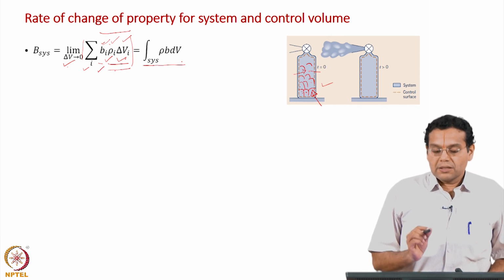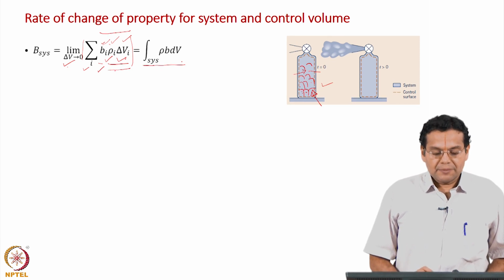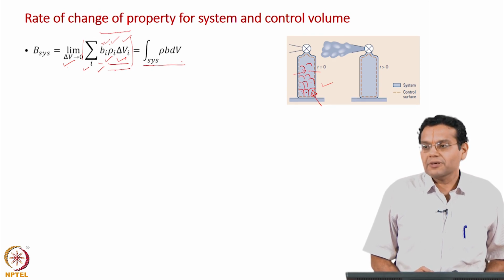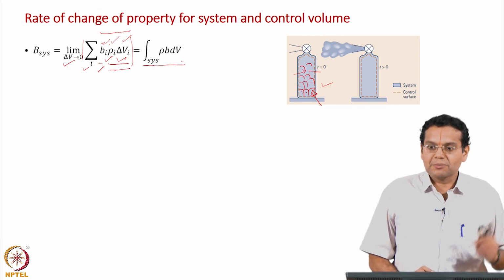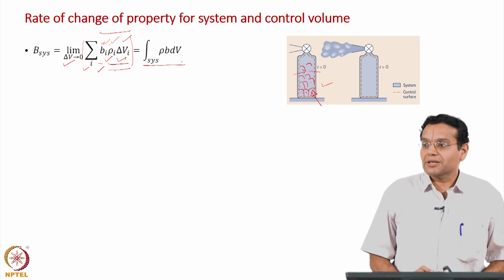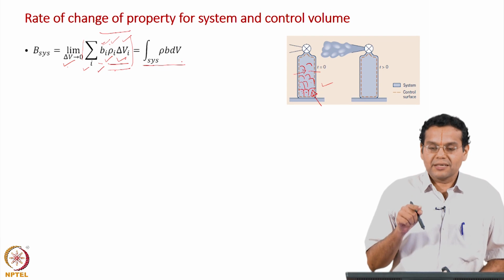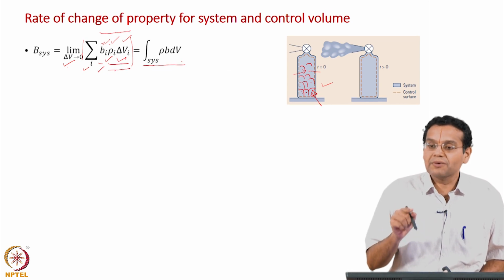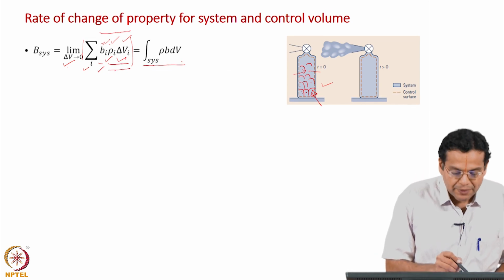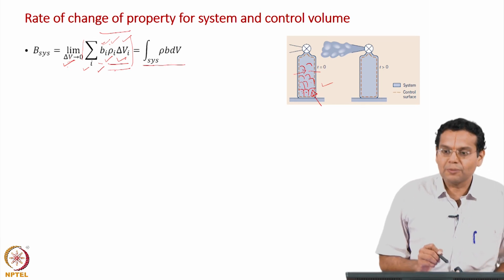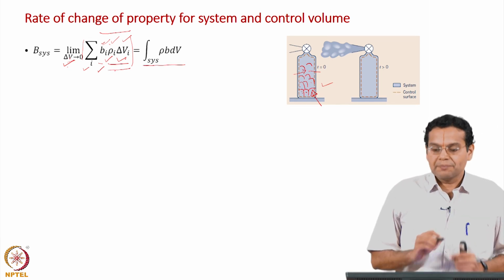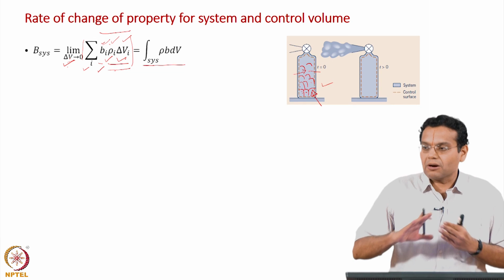Remember, there is an assumption behind representing this summation as an integral. What is the assumption? The continuum hypothesis. Remember, when we introduced the continuum hypothesis in the beginning, we said we can define differentiation and integration only when we assume it. I take delta V tending to 0 here, which is valid only when the material completely occupies all the space.